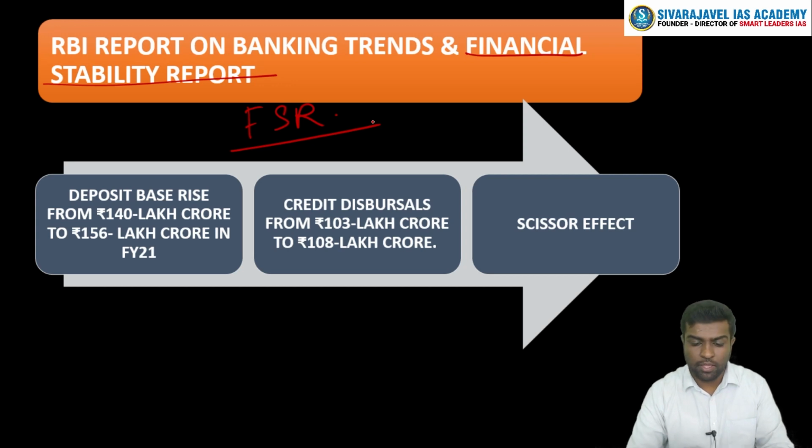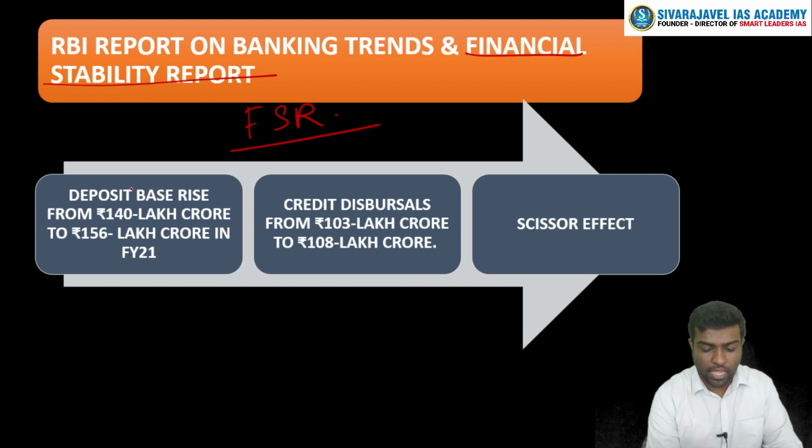Banking trends we'll see first, related to how much savings has happened and how much credit or lending activity has happened. Last year was a year of pandemic. We do know we were on the path of recovery. Due to risk aversion, people feel that they have to save. Many people have deposited more and more money. For example, they have pledged their loans, sold their assets and converted all into bank savings. So the bank savings have risen. The deposit base has increased from 140 lakh crores to 156 lakh crores, a nearly 12% increase.